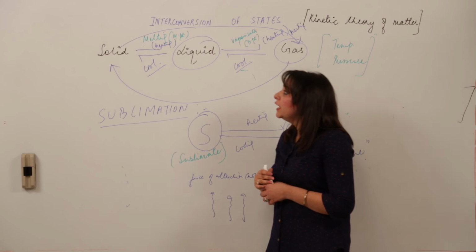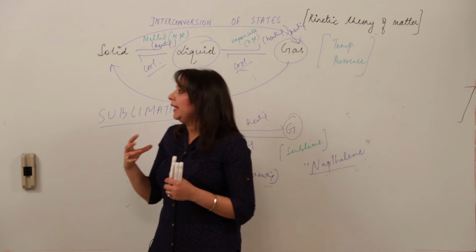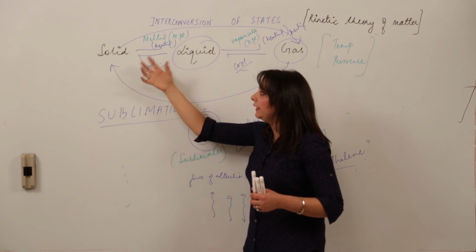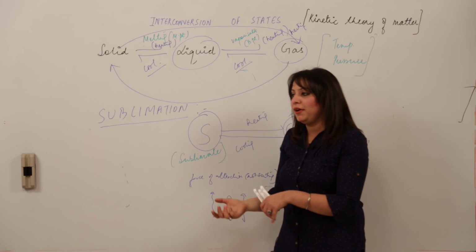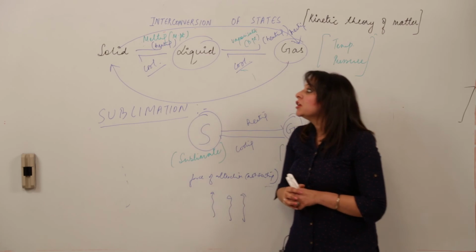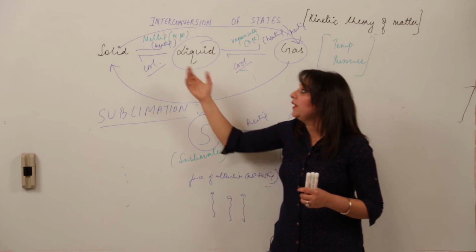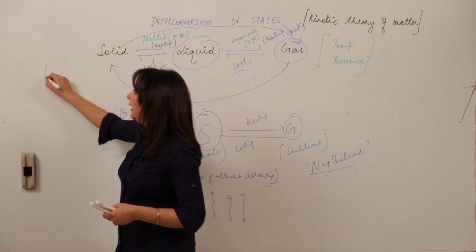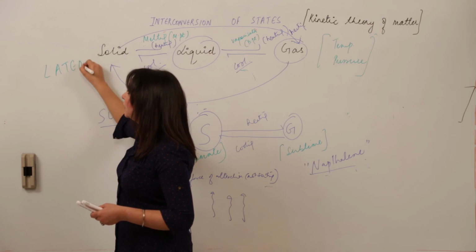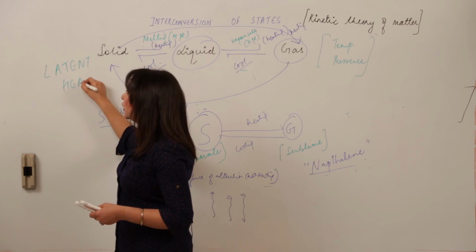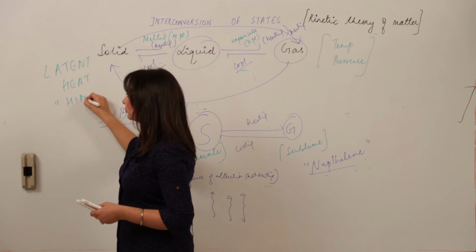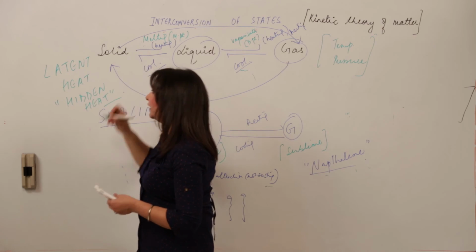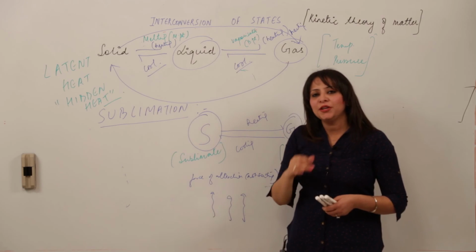So that means there is a special name here. What is that heat? The heating or cooling, raising the temperature or decreasing the temperature. The heat which is involved in changing the state is given a special name, and that name is latent heat. That means a hidden heat. What is the function of this heat? This heat does not raise the temperature of the substance.